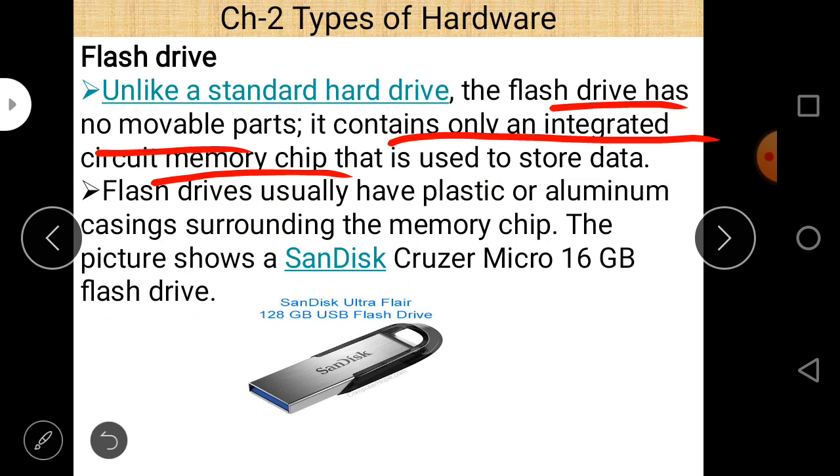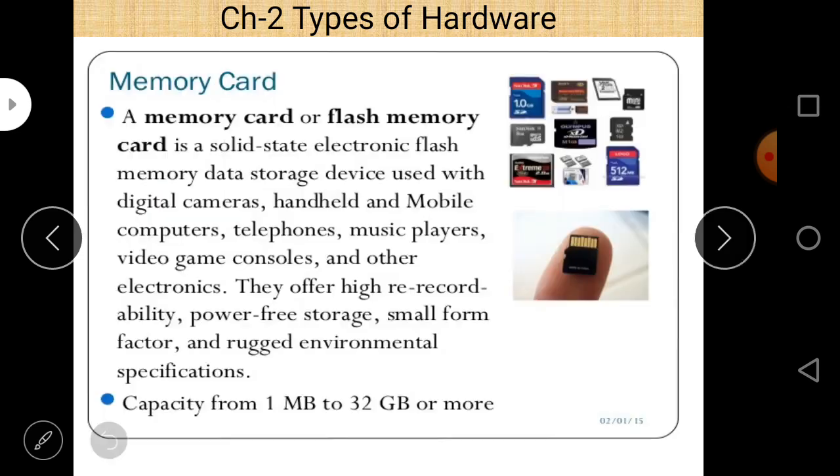And third, they have a plastic or aluminum casing surrounding the memory chip. So there is a memory chip inside it, and it is covered by an aluminum or plastic cover. And this is an example of a 16 GB pen drive, the most common and popular. Next is the memory card.